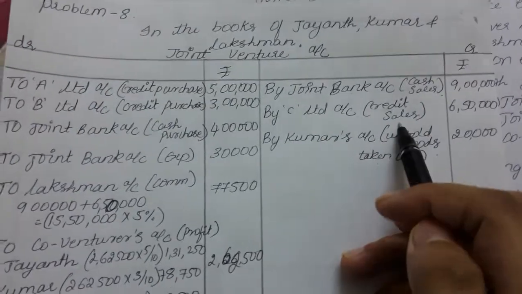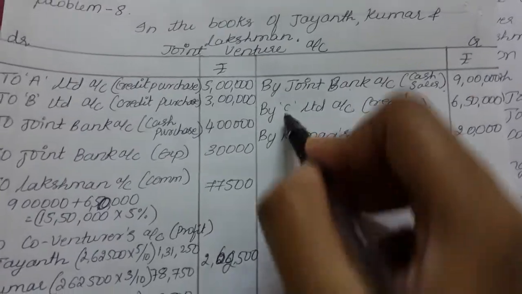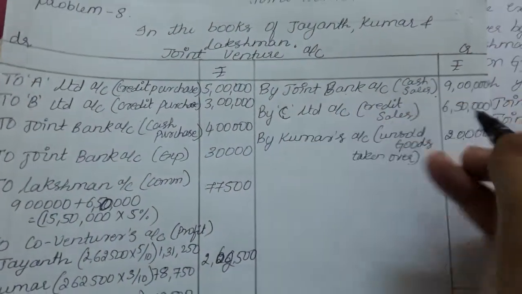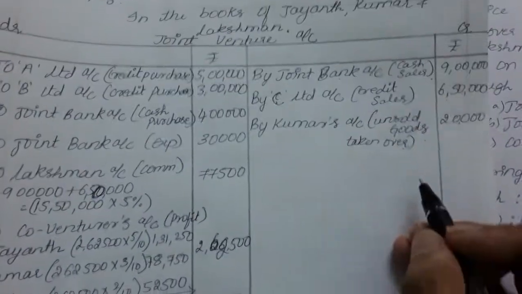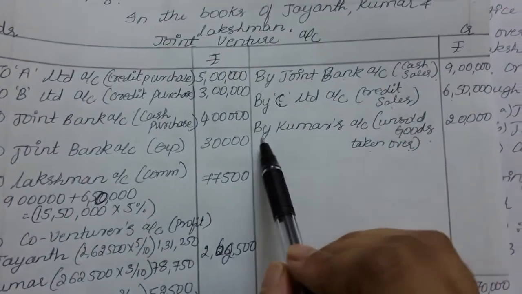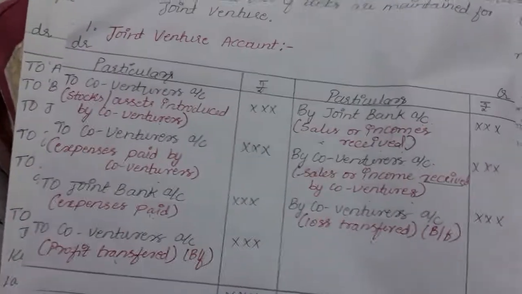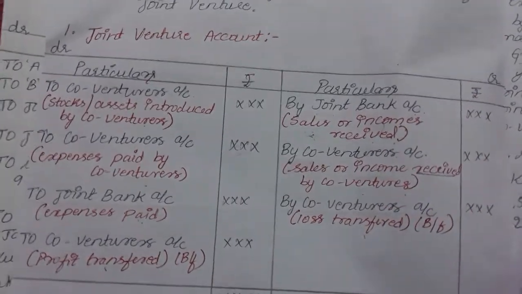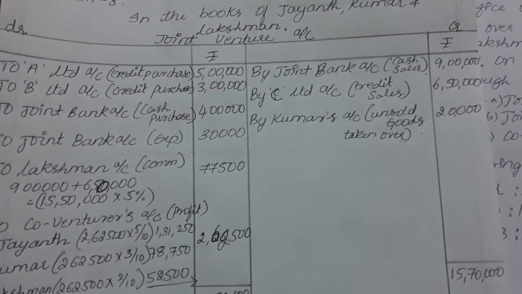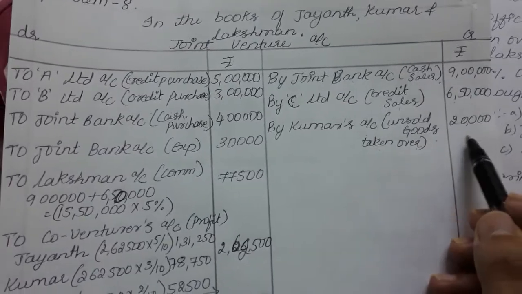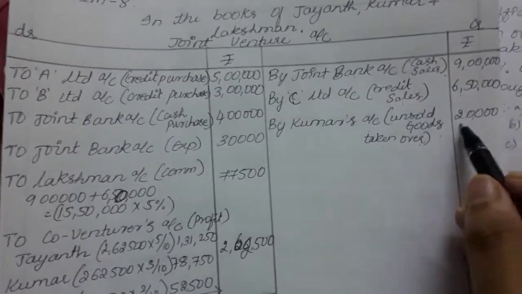Next, credit sales have been made. To whom have the credit sales been made? To C. So by C Limited account 6,50,000. So next is by Kumar's account, unsold goods taken over 20,000 rupees.